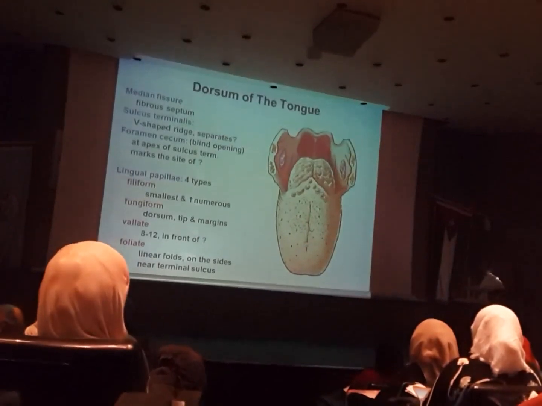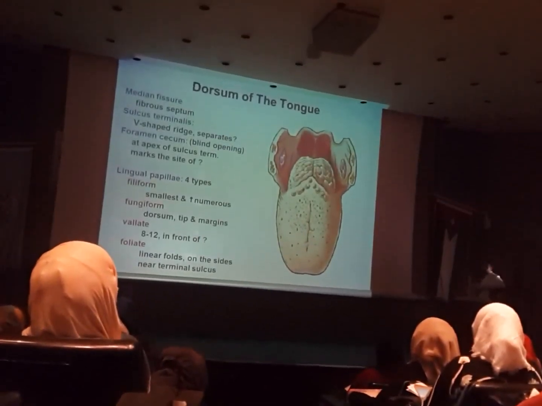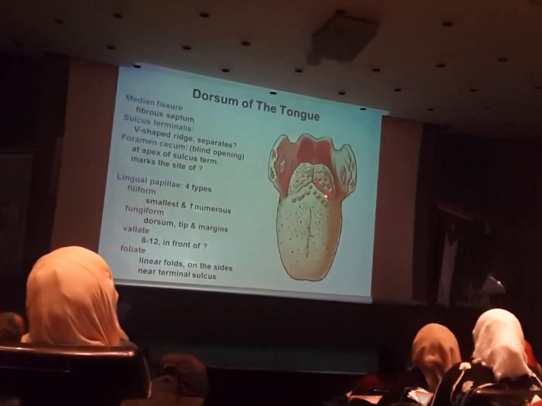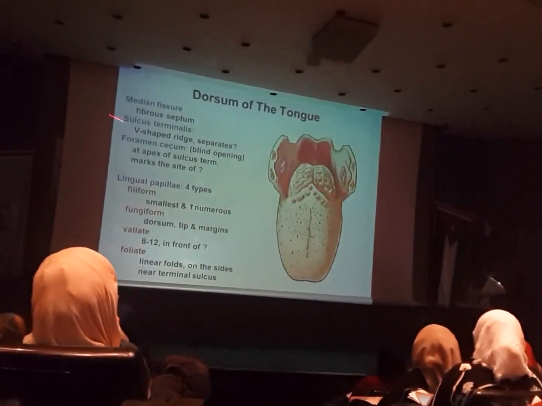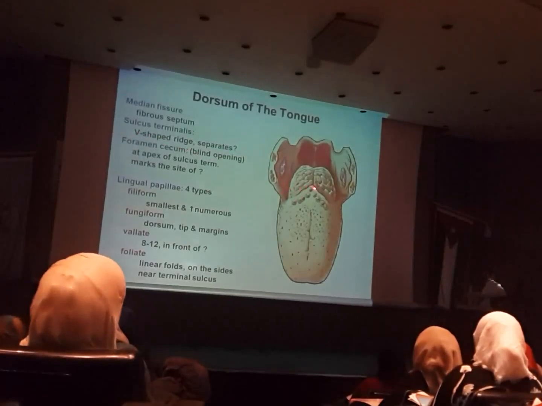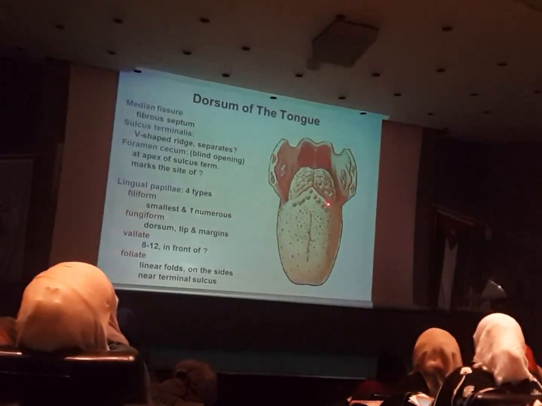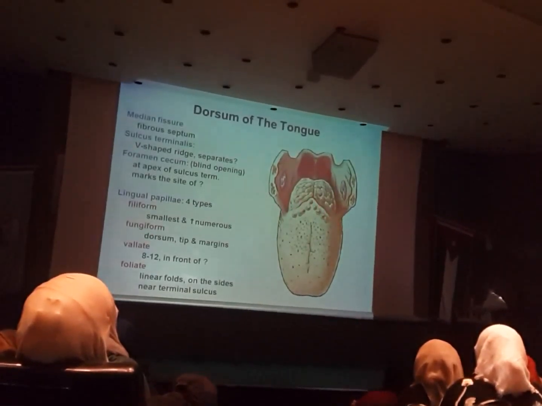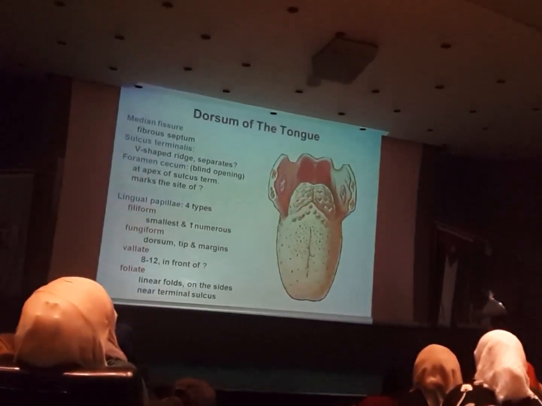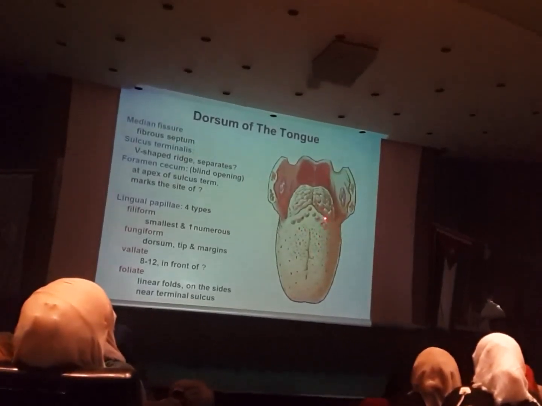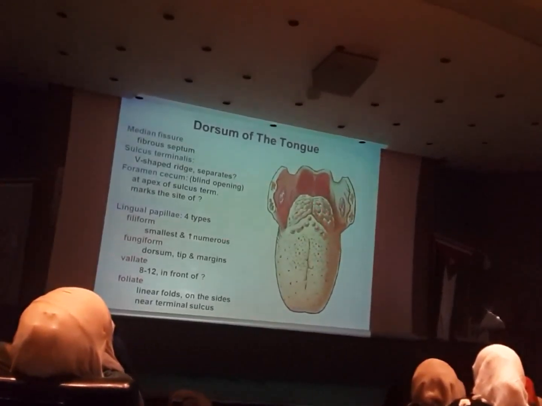Another groove, or sulcus, is located between the oral part and the pharyngeal part of the tongue, in an inverted V shape. Please add inverted. We call it the sulcus terminalis, or terminal sulcus, because it separates the oral part of the tongue from the pharyngeal part.